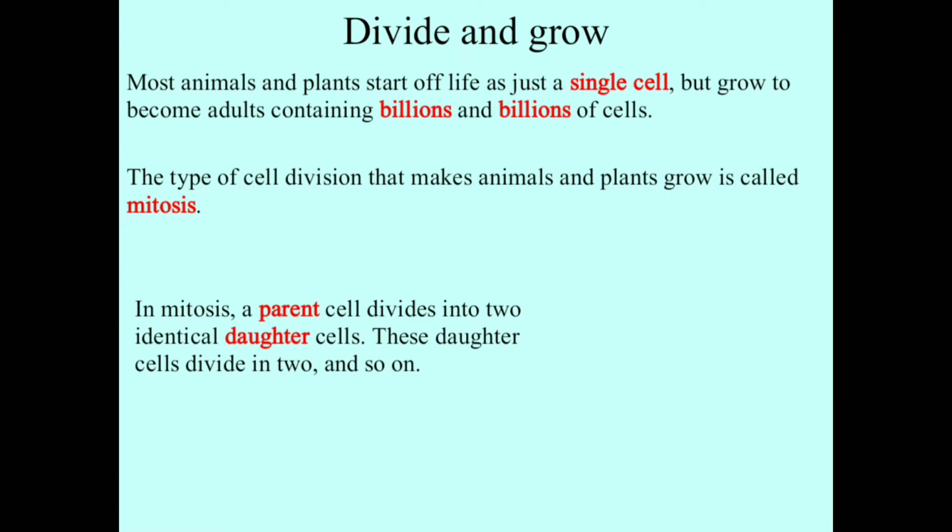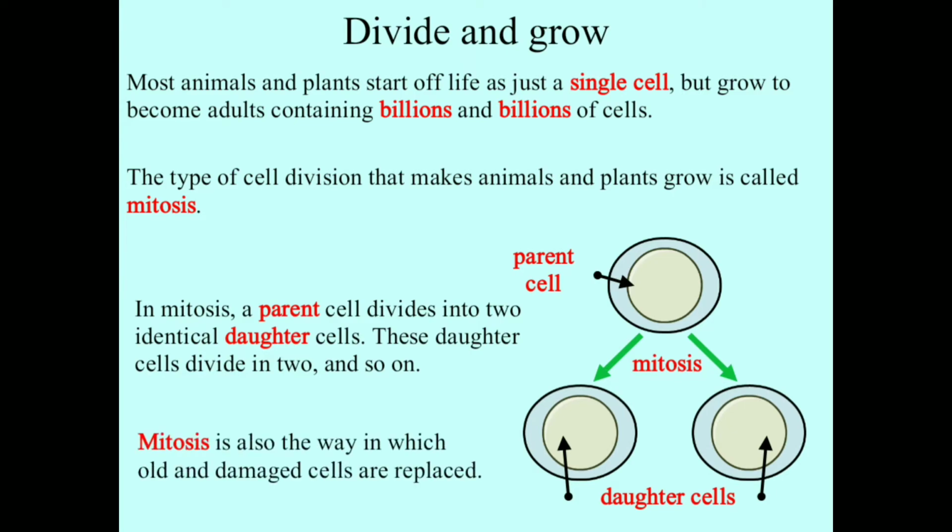Next two will divide into four. This division is also known as equational division because the number of chromosomes, or the amount of DNA, is equal to the parent cell.